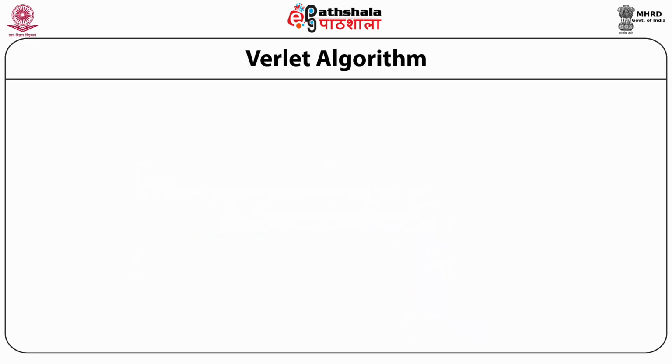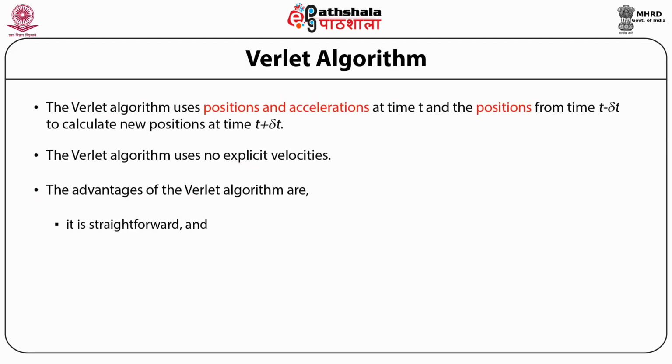The Verlet algorithm does not include this particular method. What I have shown you does not include the velocity values at all. The advantage is that it is very straightforward, and it does not use explicit velocities. Also, the storage requirement is only one step earlier, that is, the coordinates of the previous step.